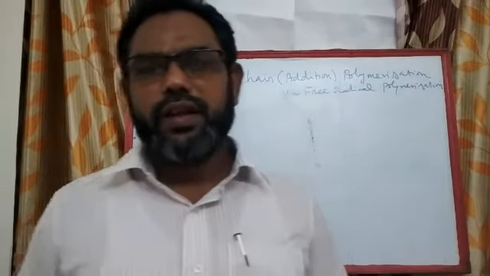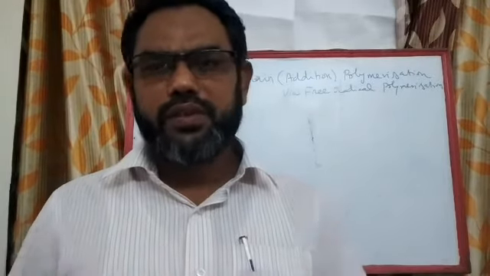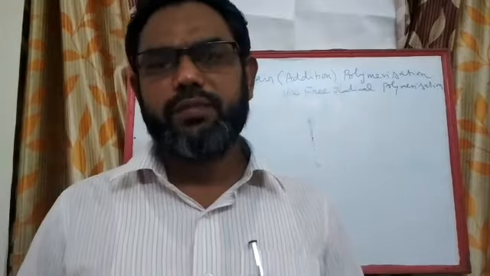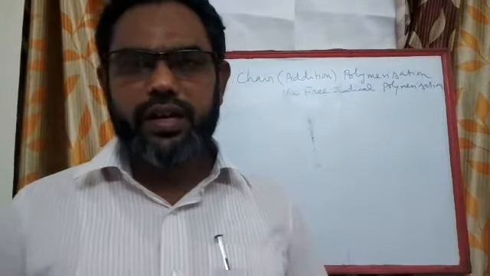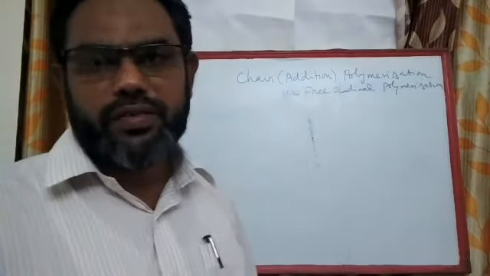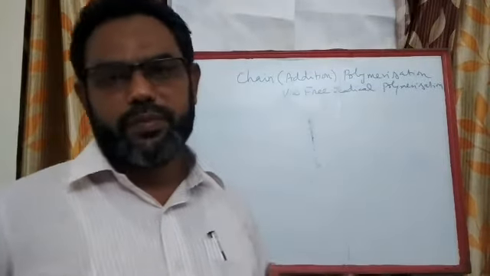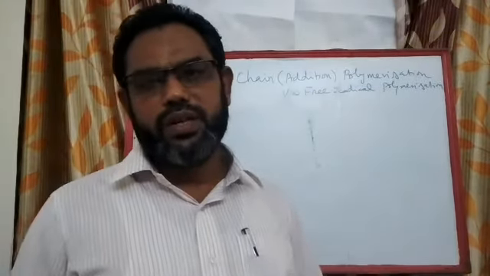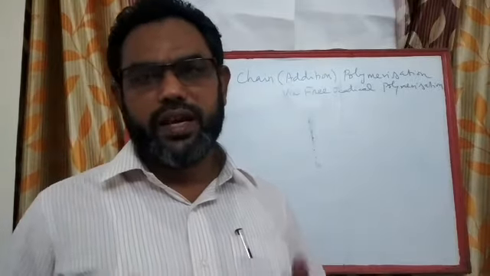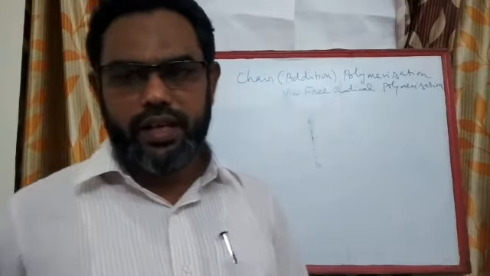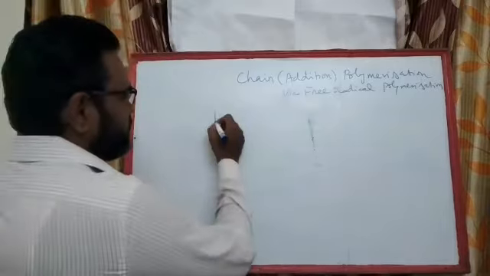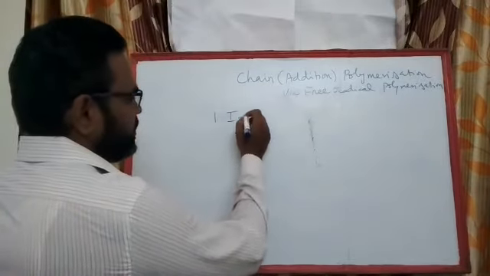So now that we have learned about the production of radicals with the help of an initiator, let's get into the main part of a polymerization reaction. I told you there are 3 steps in the polymerization reaction. The first is initiation, the second is propagation, and then termination. So let us see the first process, called initiation.